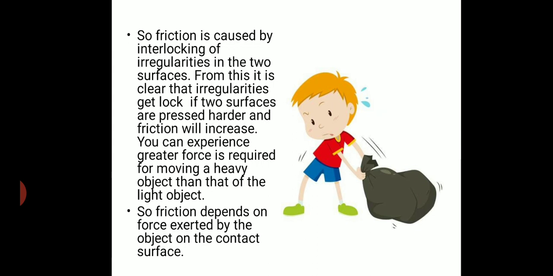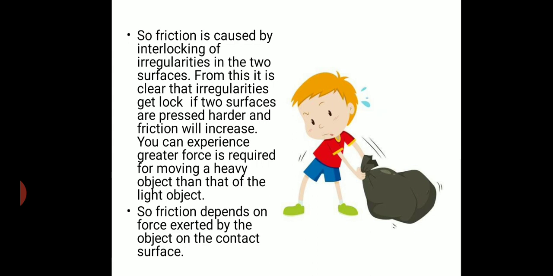Why? Because the irregularities in the two surfaces get locked with each other or pressed harder. As a result, friction increases. And to overcome the friction, the boy has to exert more force. So it is quite tough for us to slide a heavy load than the light one.